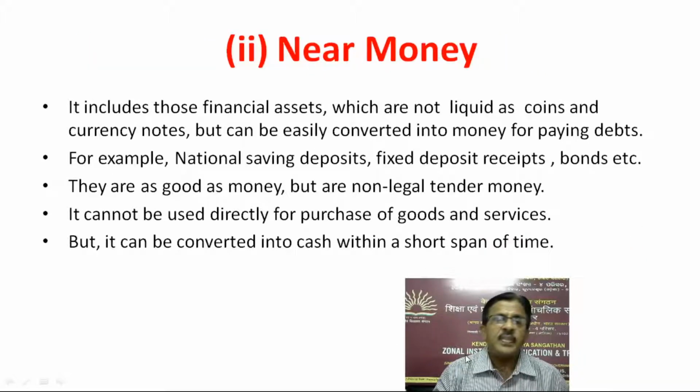Near money includes those financial assets which are not as liquid as coins and currency notes but can be easily converted into money for paying debts. For example, national saving deposits, fixed deposit receipts, bonds, etc. They are as good as money but are non-legal tender money. It cannot be used directly for purchase of goods and services. That's very important. But it can be converted into cash within a short span of time.